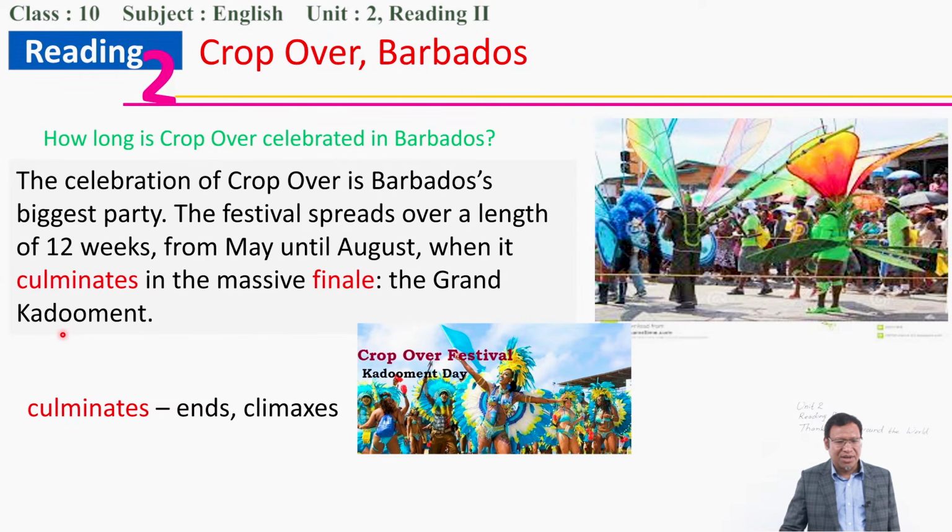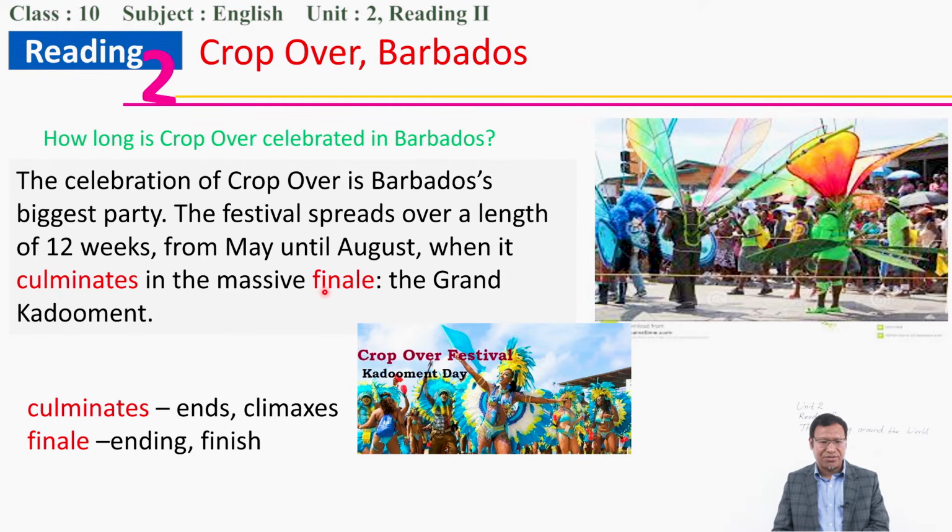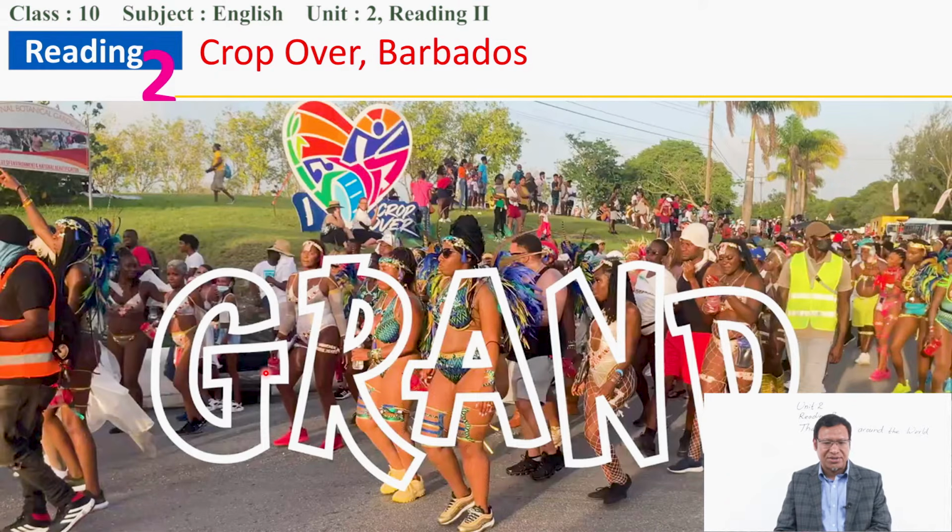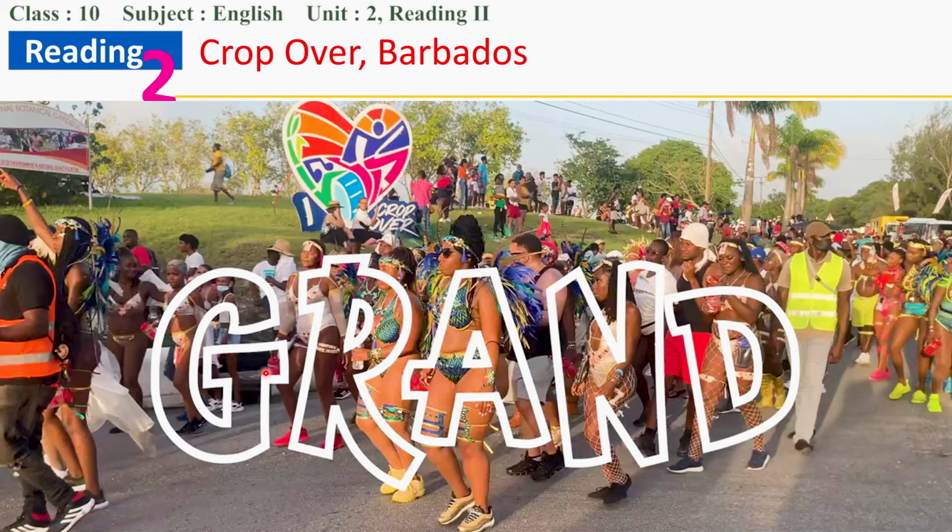Okay, culminates means the celebration ends, or it climaxes. It becomes the climax with the massive finale. Finale is the final, the ending. It ends with the grand kadament, and grand kadament is a grand celebration. Let's see a small video about the grand kadament.